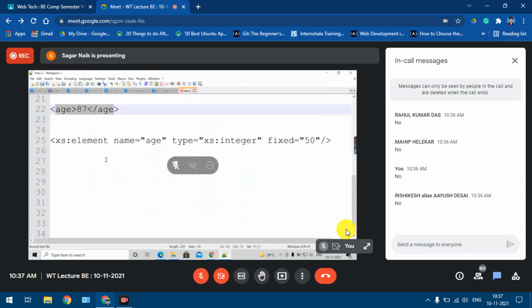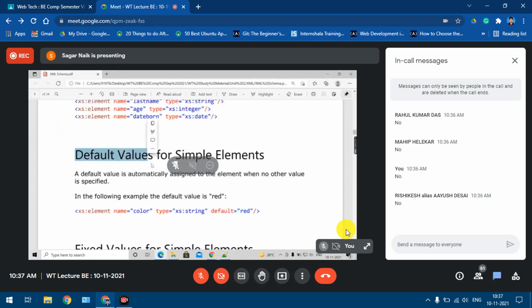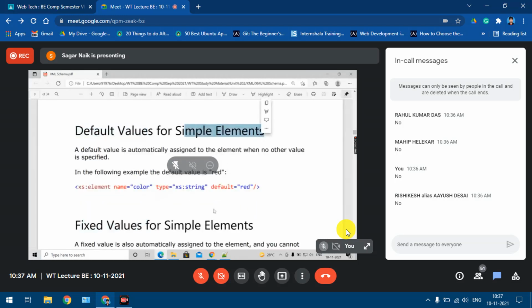So why will it not validate? Because here I'm saying fixed is 50, so it is better not to give this value over there. Now it will validate. Understood? By default, this value will be put over there. That is how you provide the default values and fixed values for the simple elements.